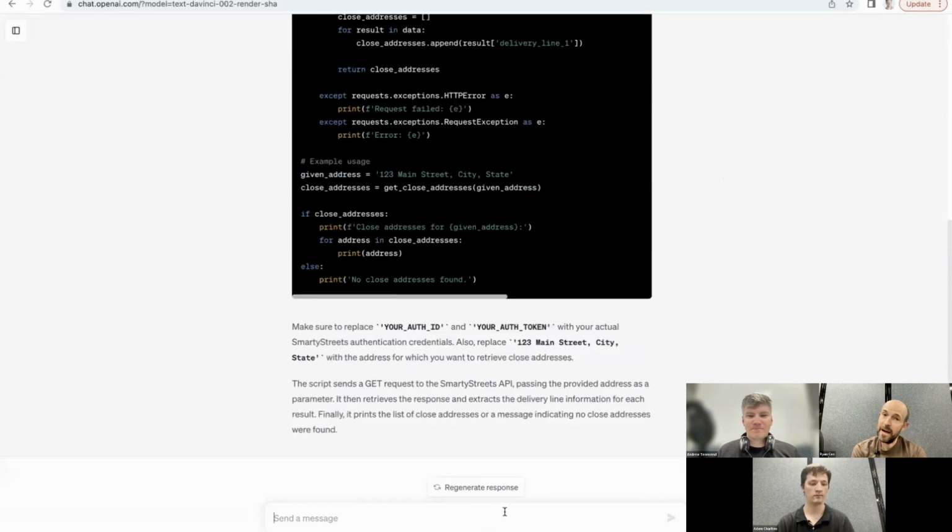ChatGPT was only trained on data through around 2020, beginning of 2021. So ChatGPT and its training data knows us as Smarty Streets, not as Smarty. So that's the reason we're using our old name there instead of our new one.